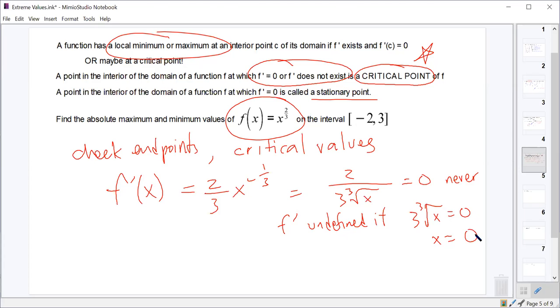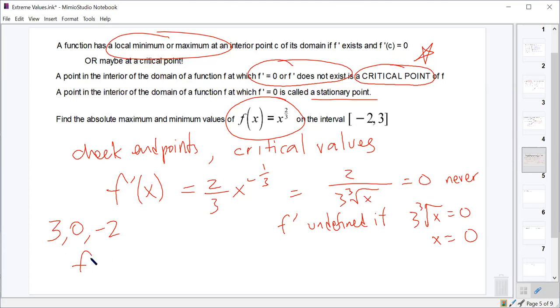Exactly. All right, so we've got a critical value of x equals 0, and we've got endpoints of -2 and 3. So our possibilities are 3, 0, and -2 for places where the absolute max and the absolute min might occur.